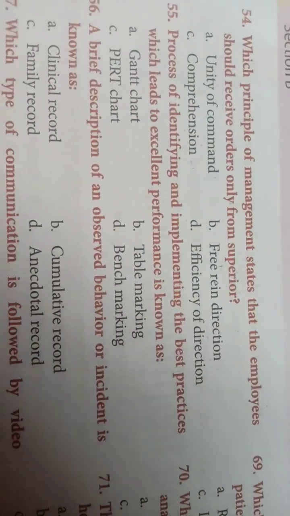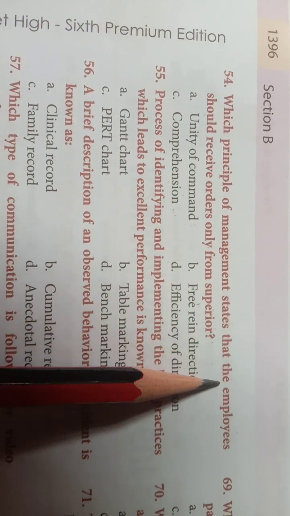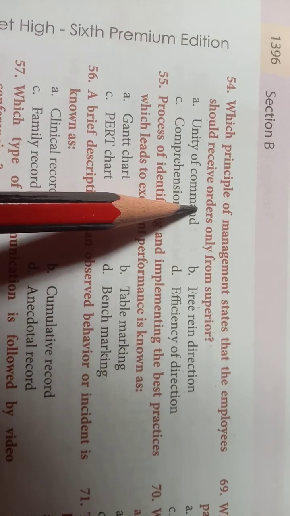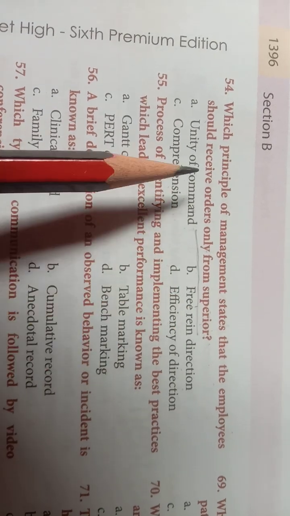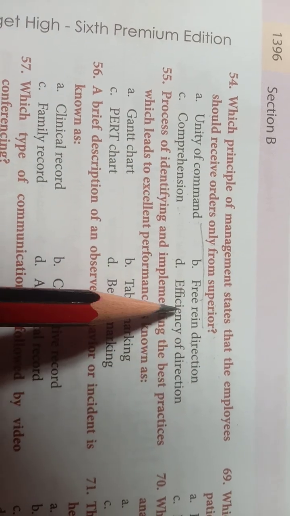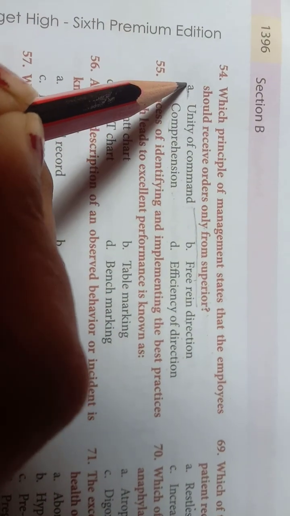The first question is, which principle of management states that the employees should receive orders only from a superior? The options are unity of command, comprehension, free rein direction and efficiency direction. The right answer is unity of command.